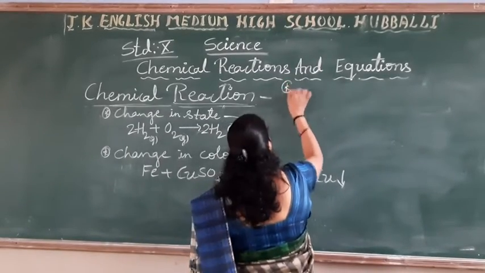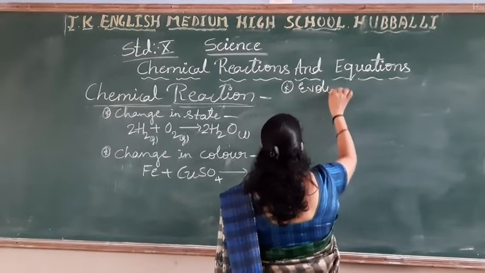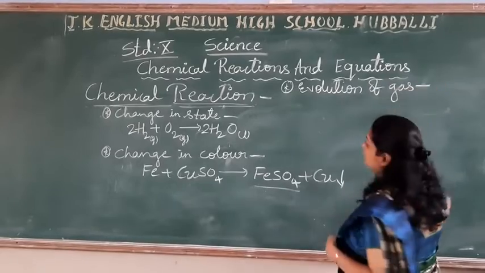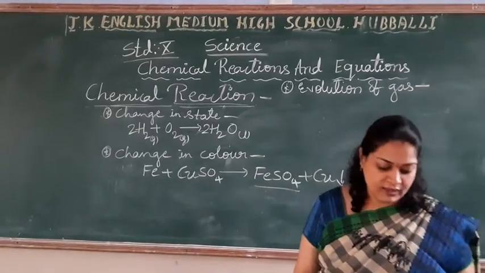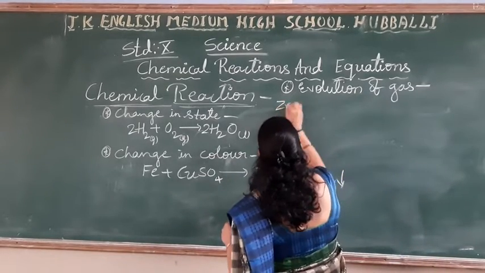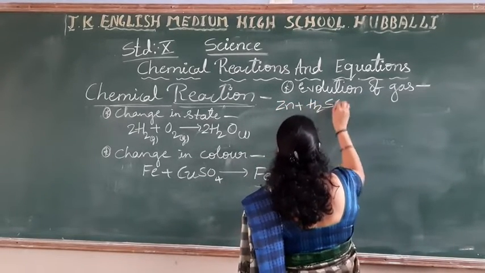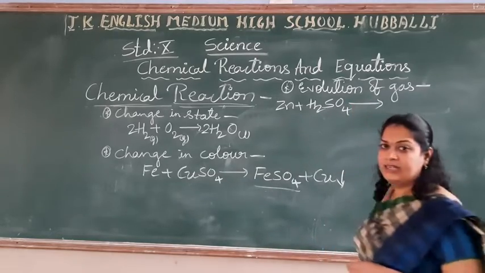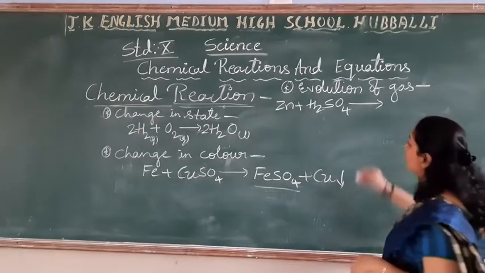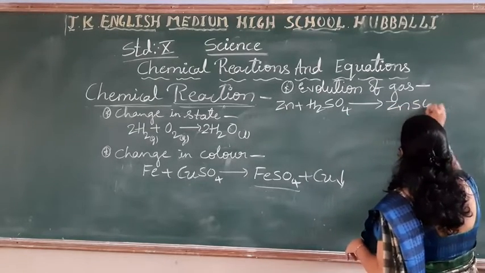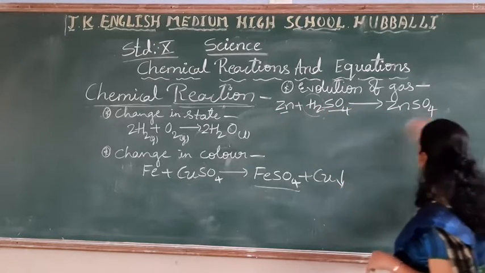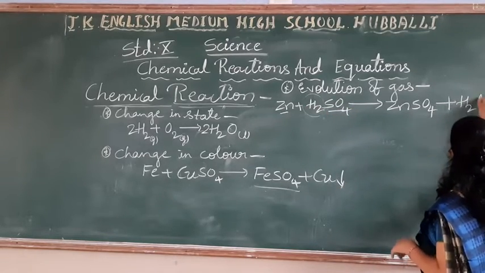Next one, evolution of a gas. The third characteristic, evolution of a gas. Evolution means liberation of the gas. To this also you take one example. Zinc plus sulfuric acid, H2SO4. You take the zinc, add the sulfuric acid. What you are going to get? Zinc sulfate. Zinc reacts with the sulfate, and what is going to liberate out? Hydrogen gas.